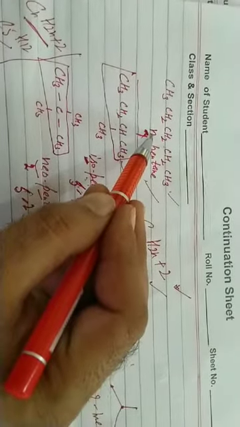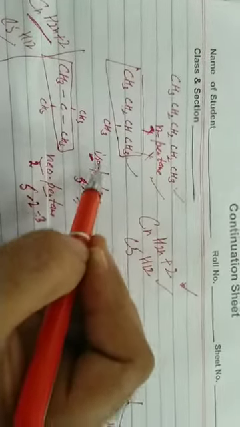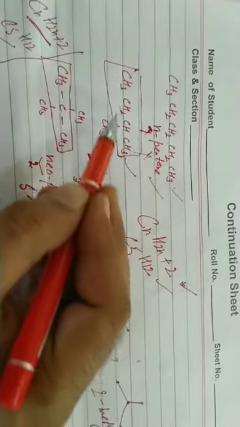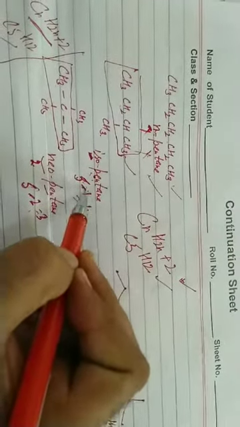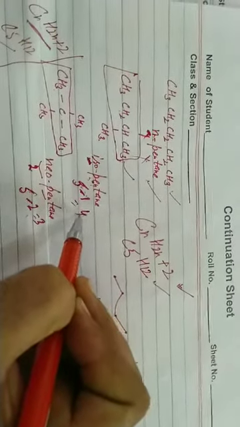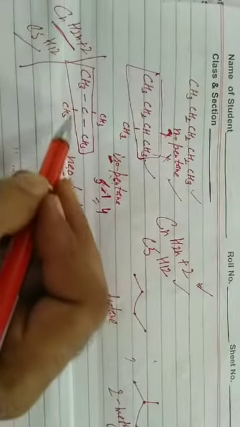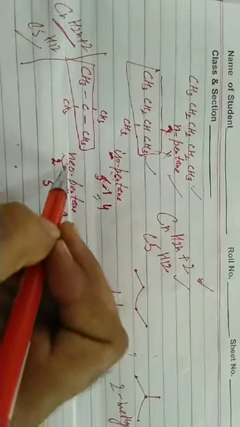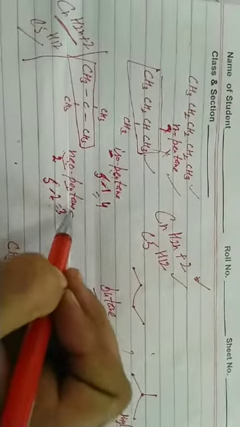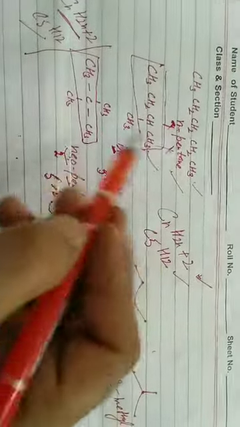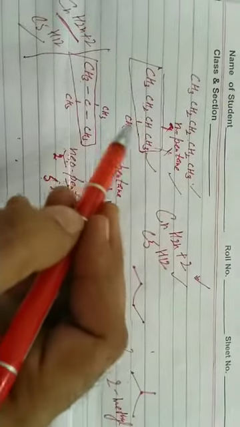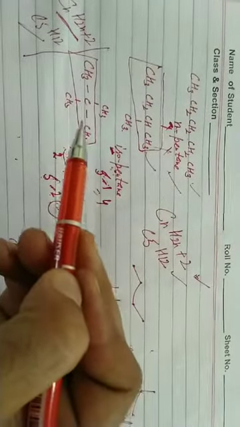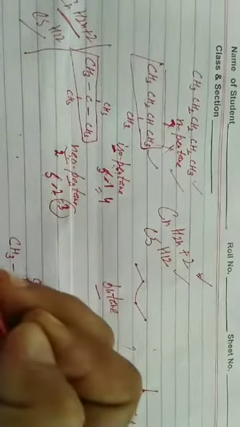N-pentane, students, normal chain means no branching. Isopentane, prefix iso means one carbon is linked as substituent with the parent chain. Total 5, 1 as substituent, 5 minus 1 equal to 4 in parent chain. Prefix neo means 2 carbon atoms are linked as substituents with the parent chain. Parent chain again 5 carbon, but 2 as substituents, 5 minus 2, that is 3. 3 remains in parent chain. IUPAC names are 2,2-dimethylpropane, 2-methylbutane, and first one is pentane. This pair undergo which isomerism? This series show chain isomerism.